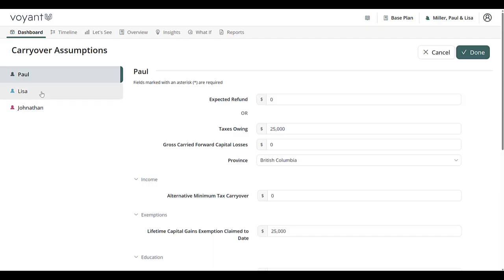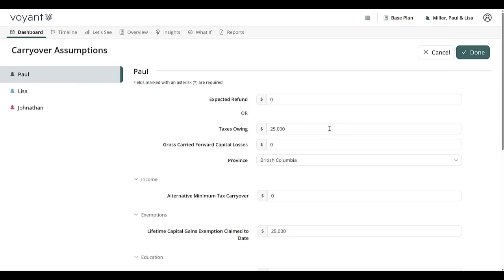Now, a couple things to note: the carryover assumptions can be noted on an individual level. So if there are things that affect the individuals, you can note them specifically by name. Let's look at Paul's carryover section and let's take a look at the different things that you can note in their plan that might have carried over from previous years.